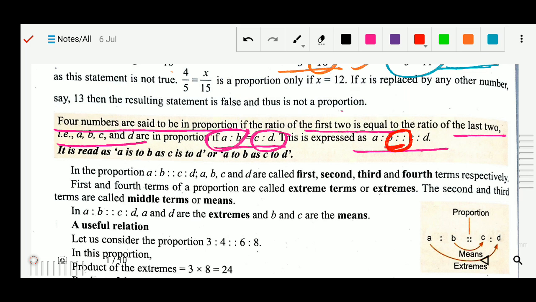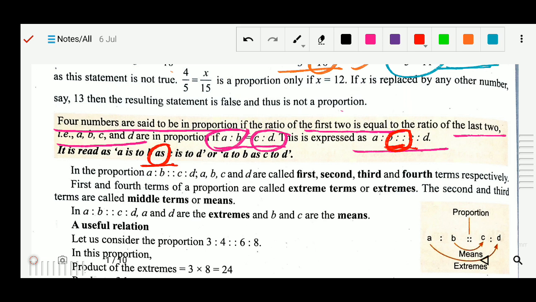And how will you read it? It is read as A is to B, as we read for the ratio A is to B. But when there is a proportion, that is read as 'as'. So A is to B as C is to D. Or you can read it like this: A is to B as C is to D. So that is read simply as 'as'.